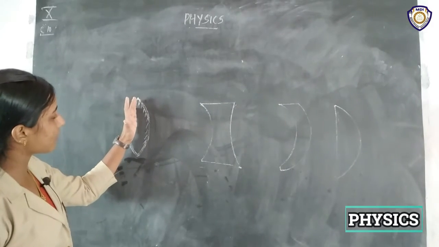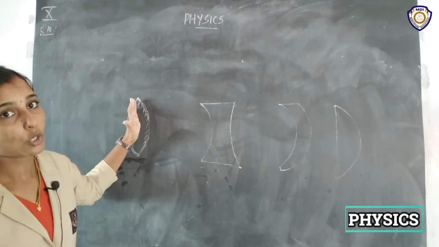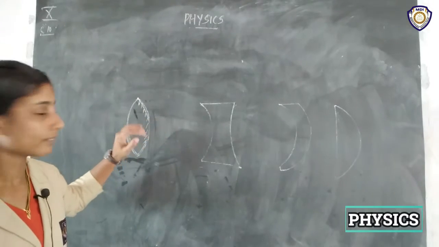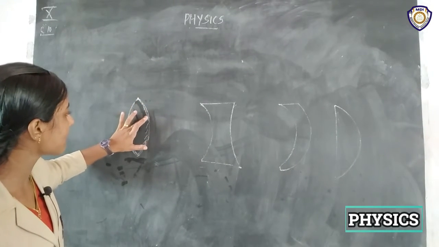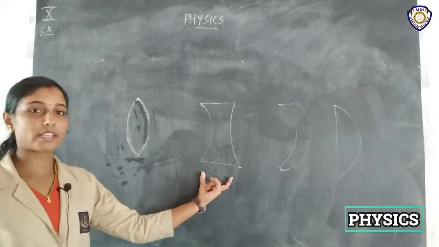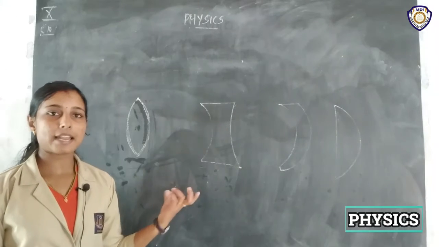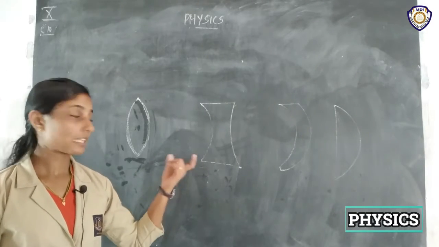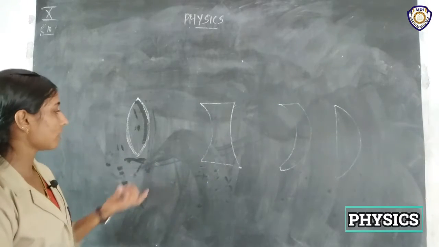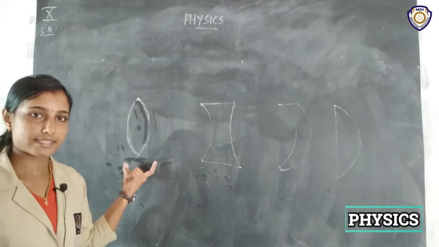So what you can see from here, which mirror is this? Yeah, it is a convex mirror, that is, the reflecting part is bulged outside, right? Like that we have convex lenses as well as concave lenses, right? In simple lenses, it includes the biconvex lens and the biconcave lens. Biconvex lens means both the surfaces are convex, right?